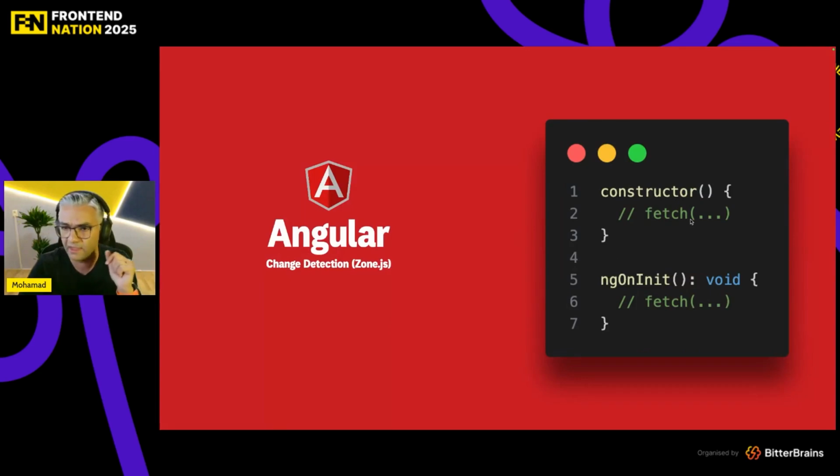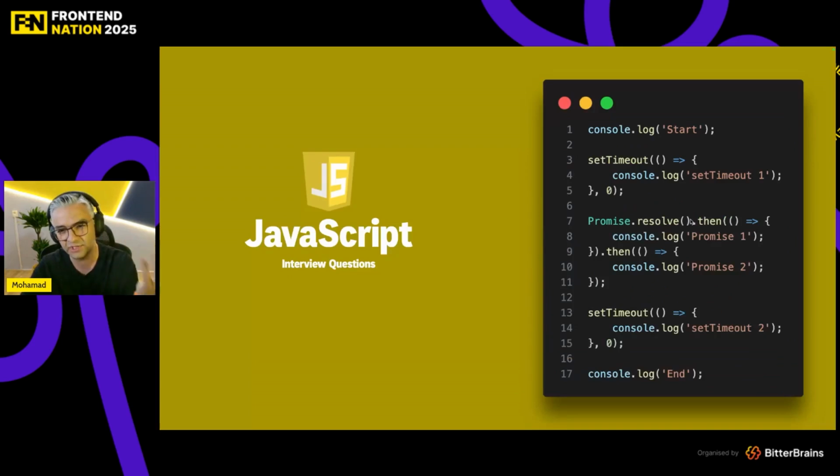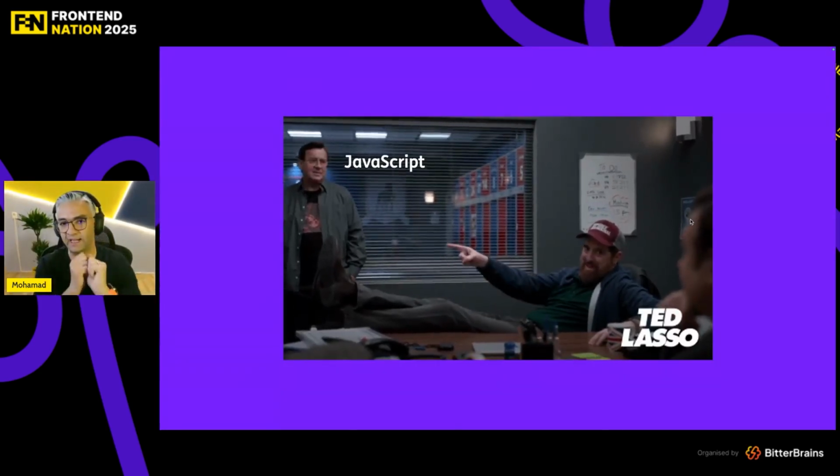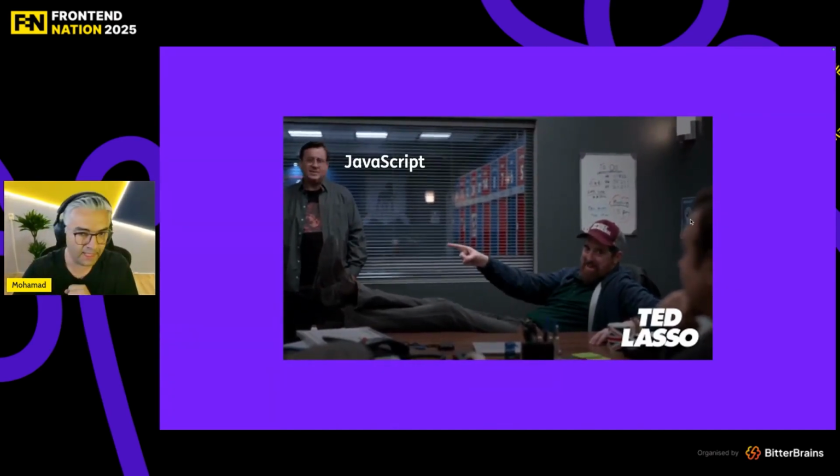Or even Angular. We have the constructor, we have ngOnInit, we have some change detection logic in Zone.js for Angular. So all of these things, even in JavaScript, setTimeout, promises, and some interview questions, are topics where from time to time we blame JavaScript. Yeah, it's JavaScript's fault, my code's supposed to work fine. To be honest, no. Most of the time, it's about our basic knowledge of JavaScript.